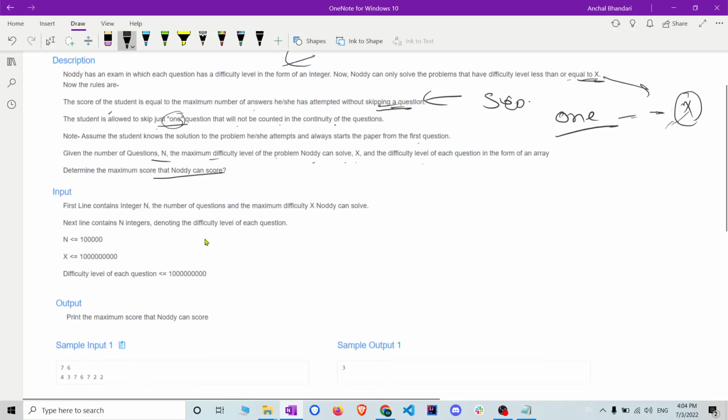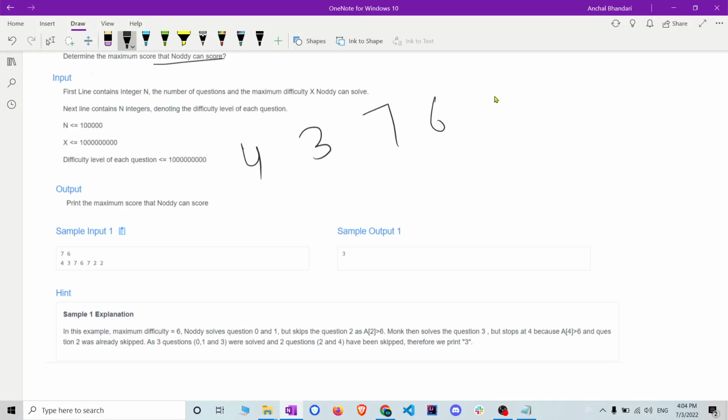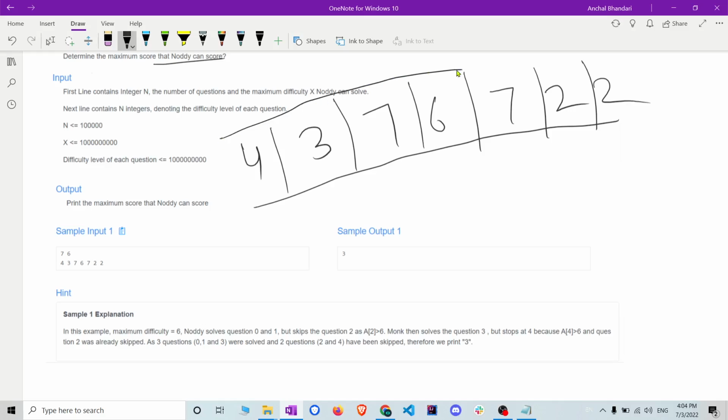So what the question is saying, here we can see the sample input. It is 4 3 7, let me write it with no space, 4 3 7 6 7 2 2. So this is the number of questions and their difficulty. Basically there are 7 questions, 1 2 3 4 5 6 7, and the difficulty levels are these. So we have to find the number of questions Nodi can solve.